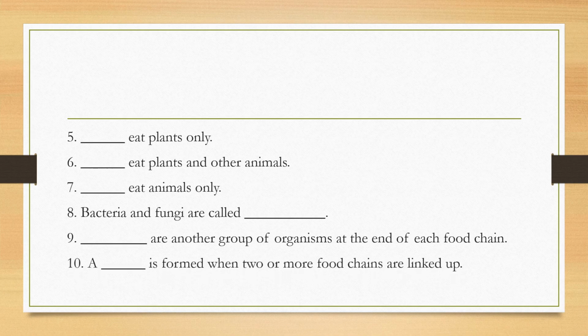And number 10, a blank is formed when two or more food chains are joined together or linked up. So when we join two food chains, how do we call that? These are the 10 statements that you need to write in your notebook. Kindly write these and then complete the statements. Next meeting, I will be giving you your midterm examination.